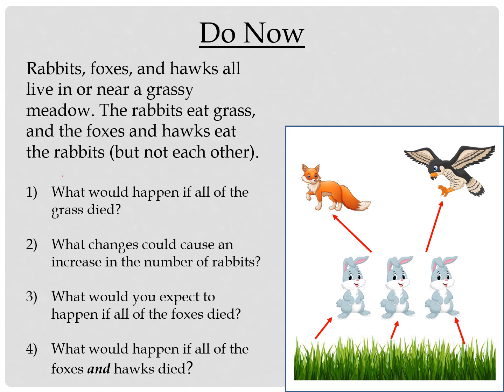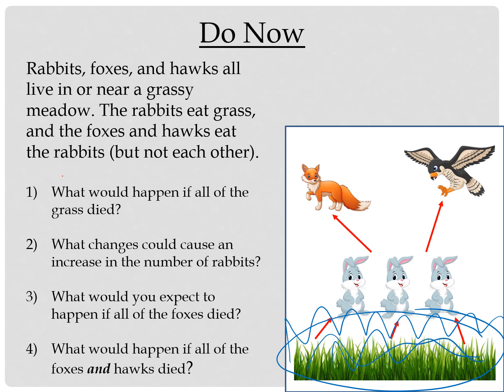Number 2, what changes could cause an increase in the number of rabbits? If you want to get more of these rabbits, what would you need? More hawks, more foxes, more grass, less of one of them? I would think that if you get more of the grass, let's say there's more and more grass, that would give more food. The rabbits would have more food to be able to eat. You'd be able to get more of the rabbits. That would work pretty well, right? Anything else that might affect the number of rabbits?